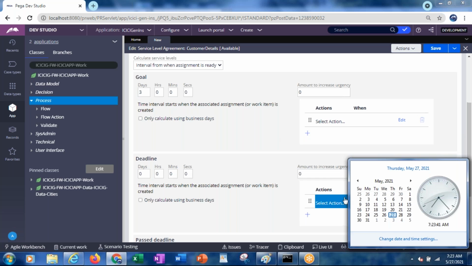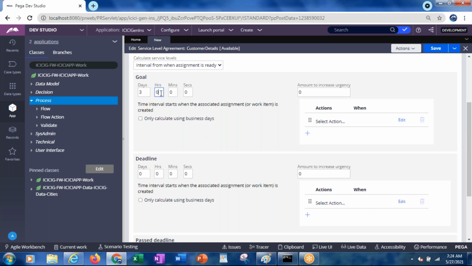So 3 days means from the 27th, the 28th at 7:23 a.m., the 29th at 7:23 a.m., the 30th at 7:23 a.m. Likewise 1, 2, 3. So that is the goal time. And not only days, if you want, you can give hours, minutes, and seconds also, by which the user has to respond. If you want to give only hours, you can put 0 in the days and give 1 hour. So total he has to respond within 1 hour. Likewise, you can specify days, hours, minutes, or seconds.